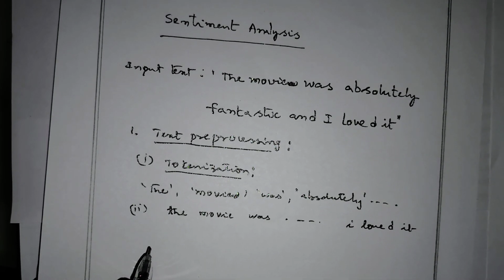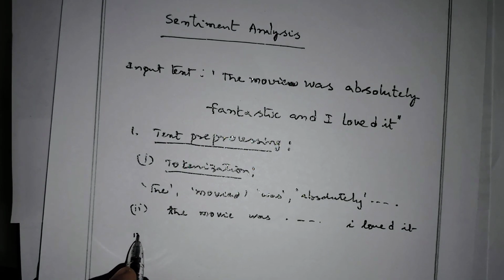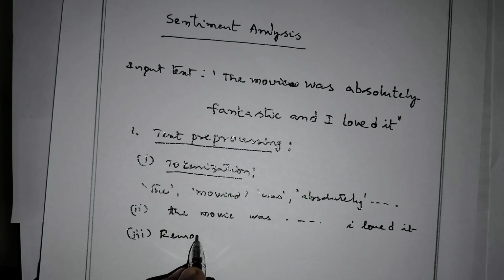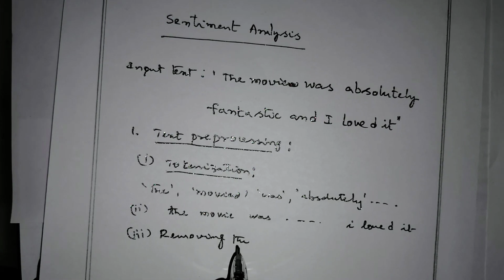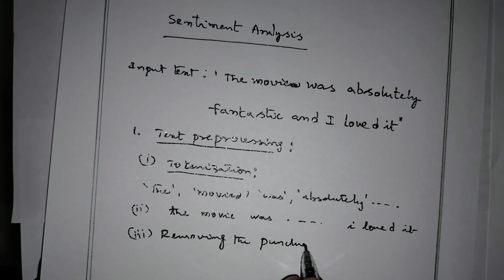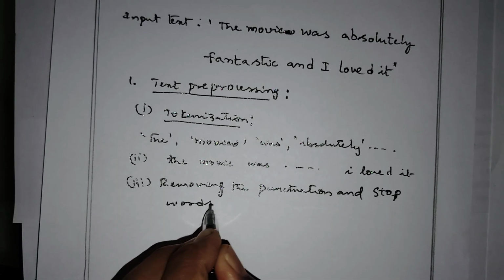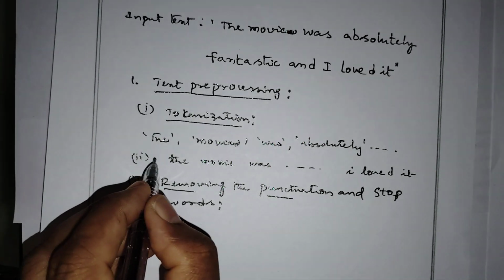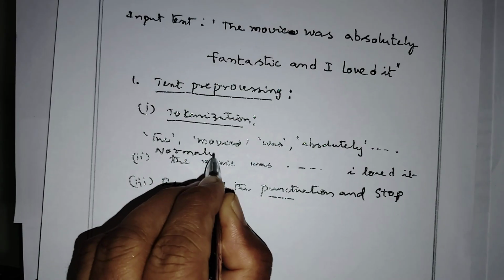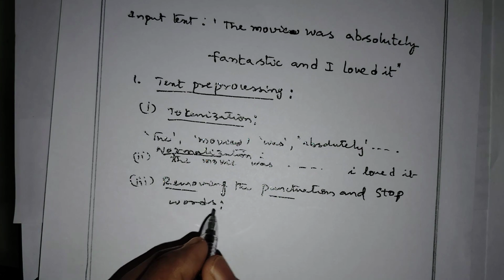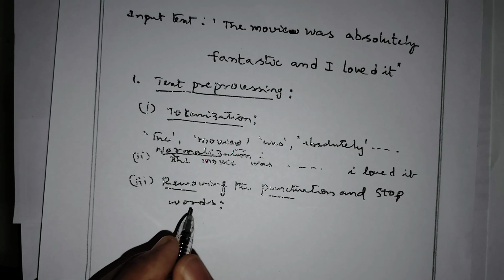And the third one is removing the punctuation and the stop words. In normalization, the sentence will be converted to lowercase letters. In removing the punctuation and stop words, what will happen?